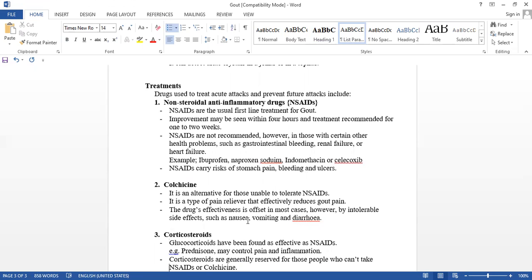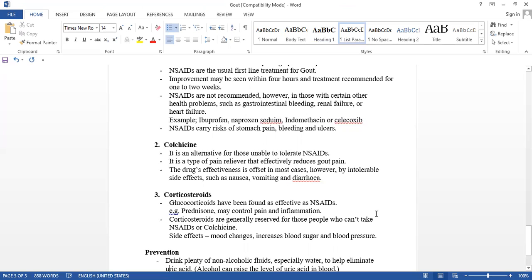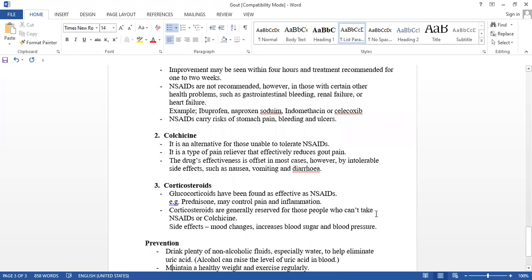Colchicine has the side effects of nausea, vomiting and diarrhea. That is intolerable, so we can't offer colchicine to such individuals either.